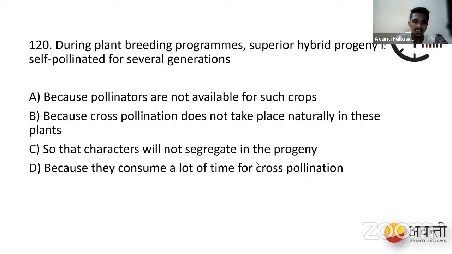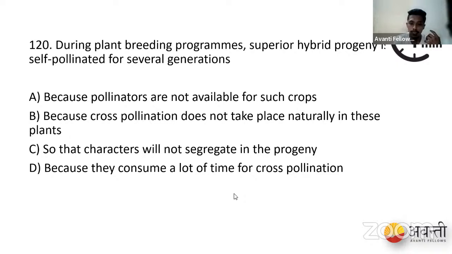So our option is C. Because they consume a lot of time for cross-pollination, this is also not wrong. It is very relative. Some plants it is very fast, some plants it is very slow. It depends upon one plant to another plant. So our option is C. In plant breeding programs, hybrid plants are always self-pollinated to preserve their characters in the next progeny.